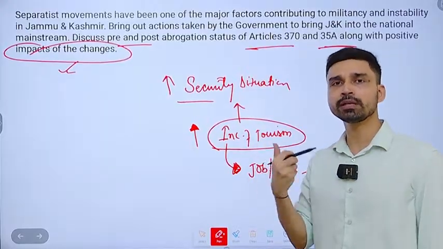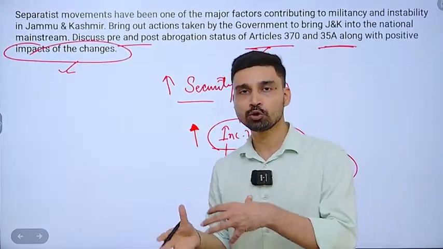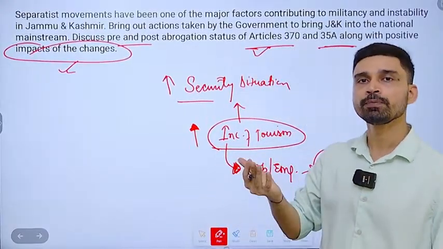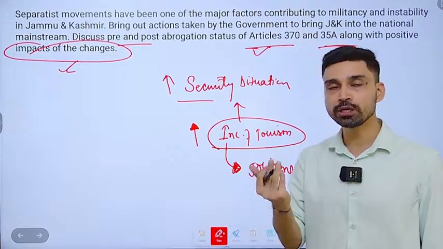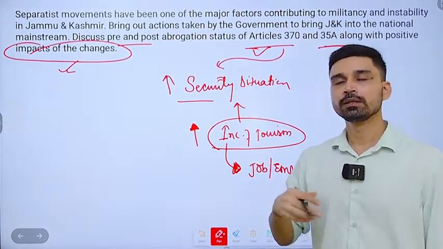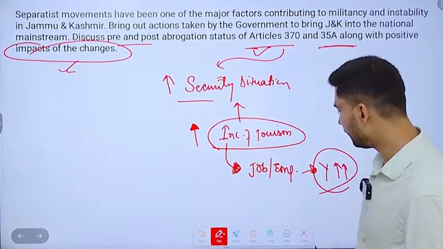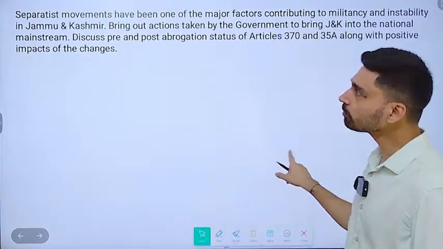Also we could have written that abrogation is not only about bringing Jammu and Kashmir geographically closer to the Union of India, or we can say politically closer, constitutionally closer, but also it was an attempt to bring the people, their minds, much more closer to the Union of India as such. That's how we could have written this particular answer.